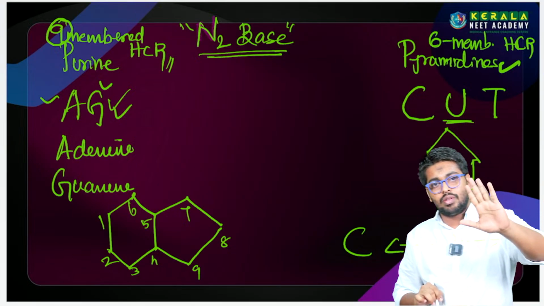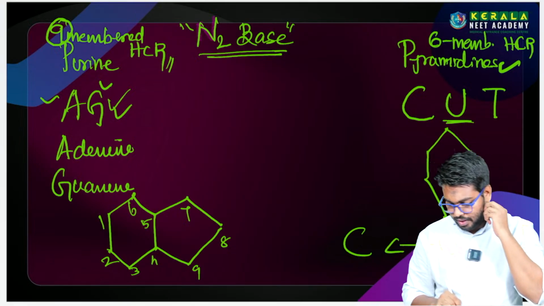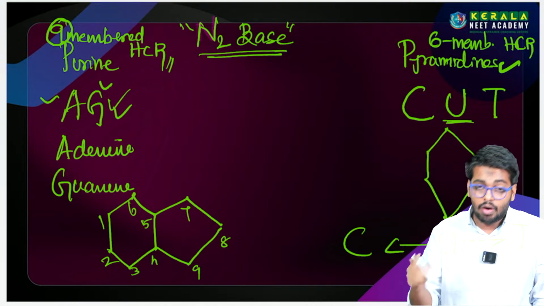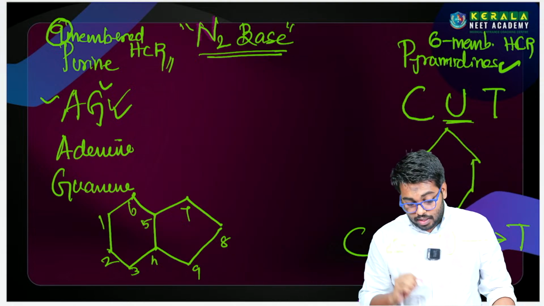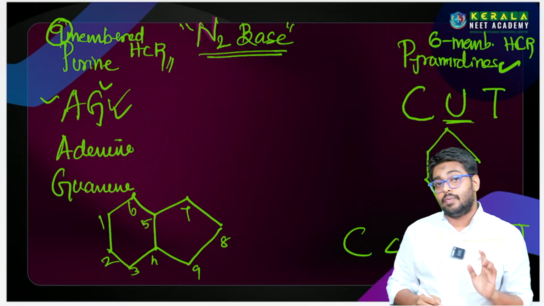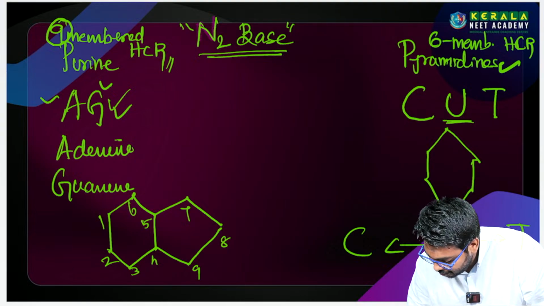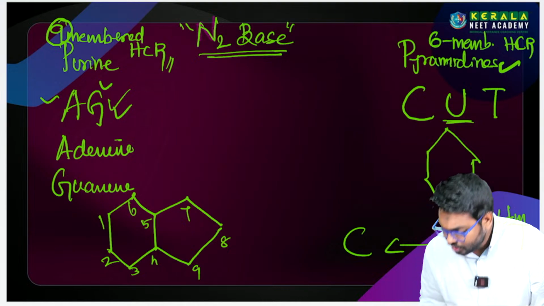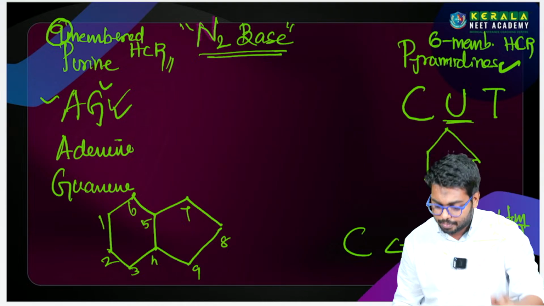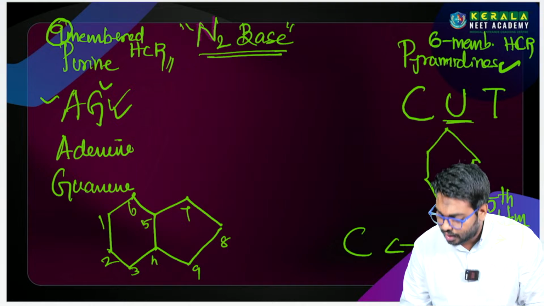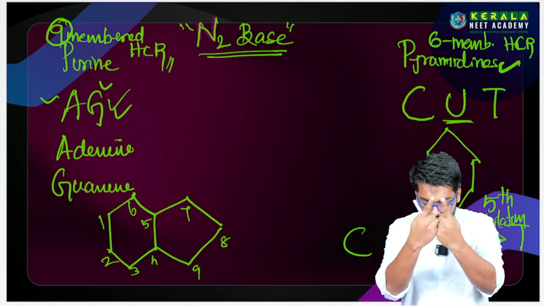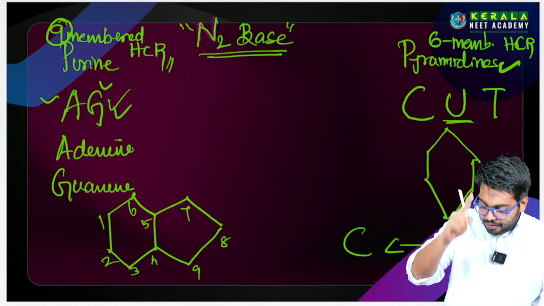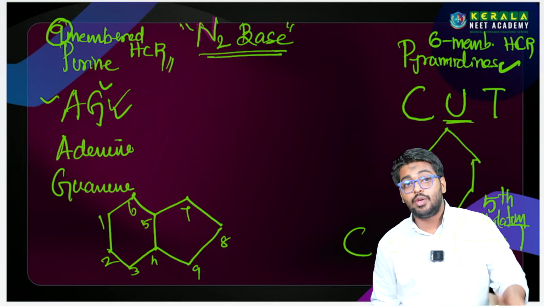If we make some modification to uracil, we will get thymine or cytosine. So please note it down. Methylation of uracil at the 5th carbon: we are going to make a change, that change is methylation. When a methyl group is added on the 5th carbon of uracil, you will get thymine.